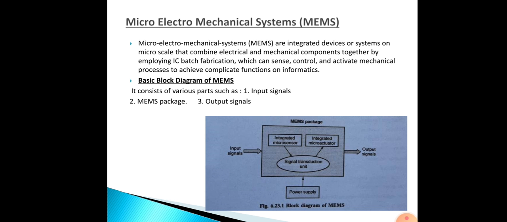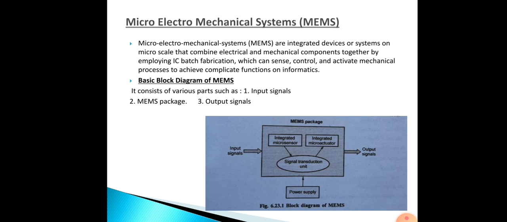And then next, output signals are there. These are the signals interfaced with the system to be controlled or monitored. Due to this monolithic integration of sensors, actuators and signal transduction units, closed loop systems can be easily developed. So these will be all closed loop systems.